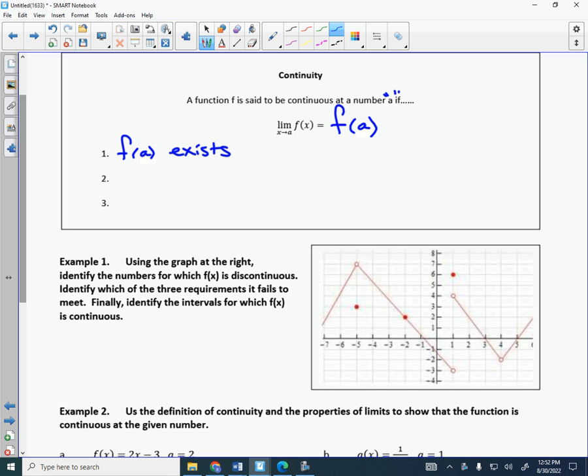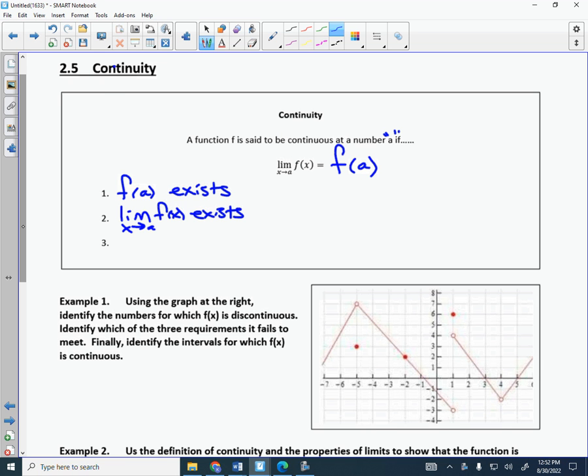Number two is the limit as x approaches a of f of x exists. So the limit must exist. If the limit does not exist, it's definitely discontinuous. Really quick, I want you to try to draw a graph where the limit does not exist, and show your partner a graph of a limit that does not exist. See if you can do that. Go, take about 30 seconds.